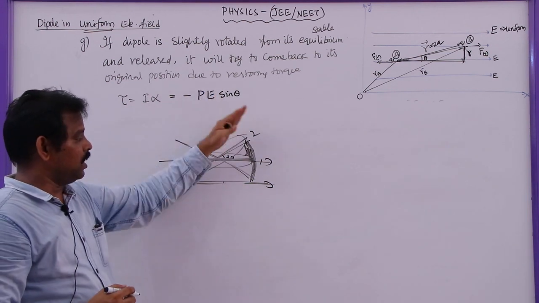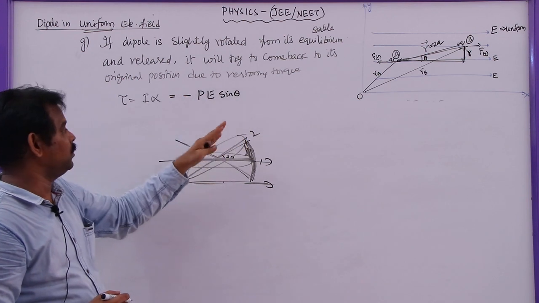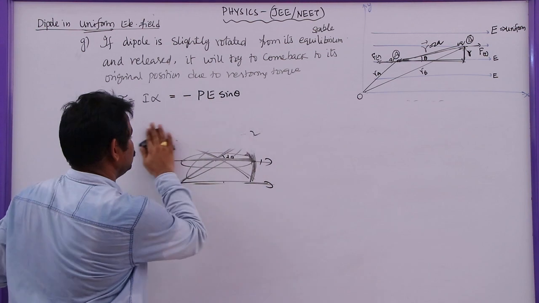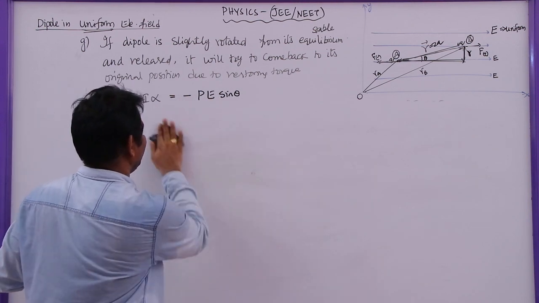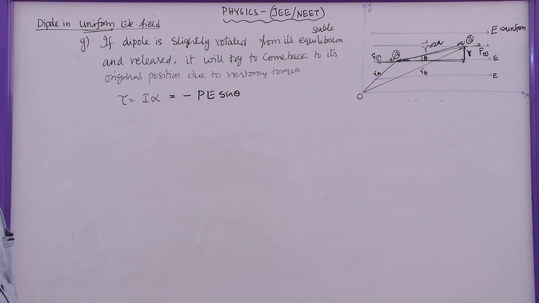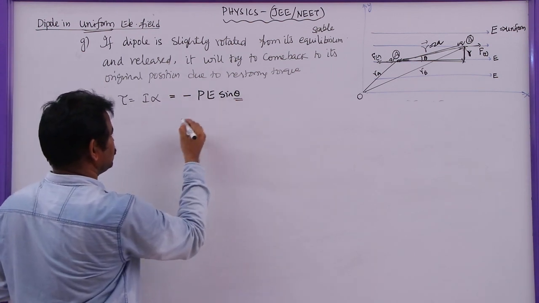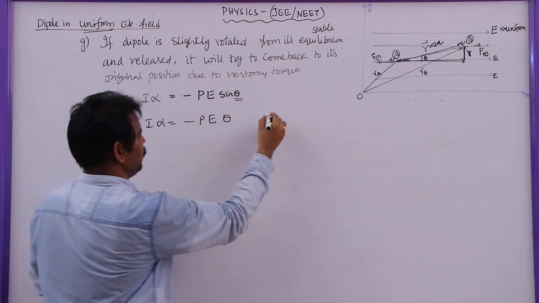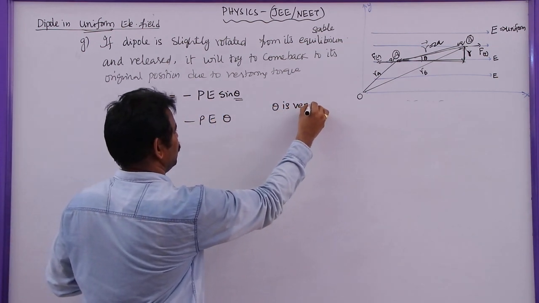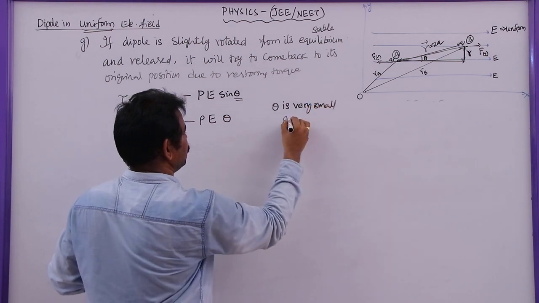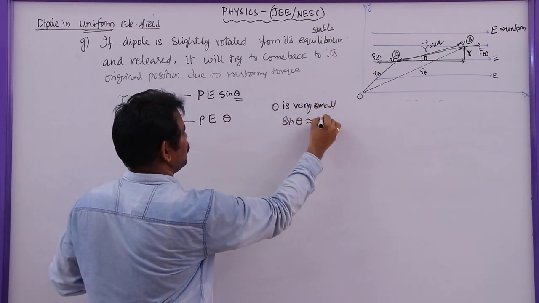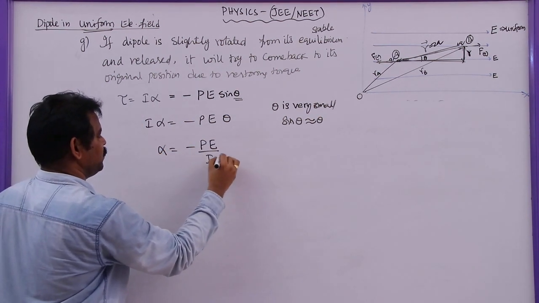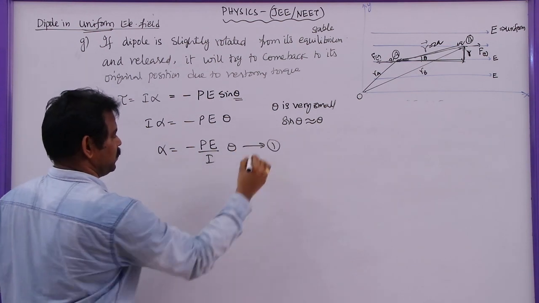So what is the time period of the oscillation of this dipole in the uniform electric field that we are finding here? You see this equation, tau is equal to I alpha is equal to minus PE sin theta. As I said earlier, here theta is very small, as theta is very small, sin theta is nearly equal to theta, so we can write I alpha is equal to minus PE theta. Alpha is equal to minus PE by I theta. This is equation 1.